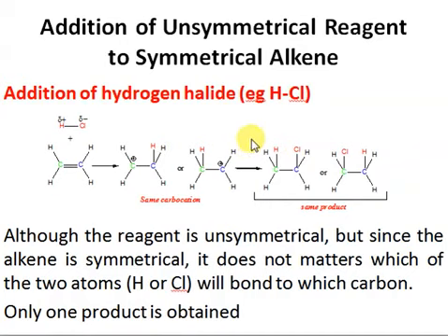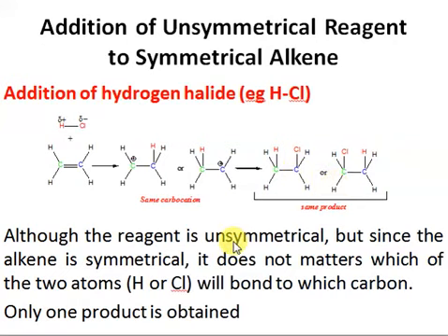The next step: the chloride ion that left in the previous step will attack as a nucleophile on this carbocation. Similarly, this chloride will also attack on this carbocation, right? And we'll get the product. You can see both of the products are the same, whether you write it this way or that way, because this chlorine is attached to a carbon, and this carbon is further attached to two hydrogens. Similarly, in this case, the chlorine is attached to a carbon, and this carbon is further attached to two hydrogens. So it doesn't matter about the product. Both of the products are the same.